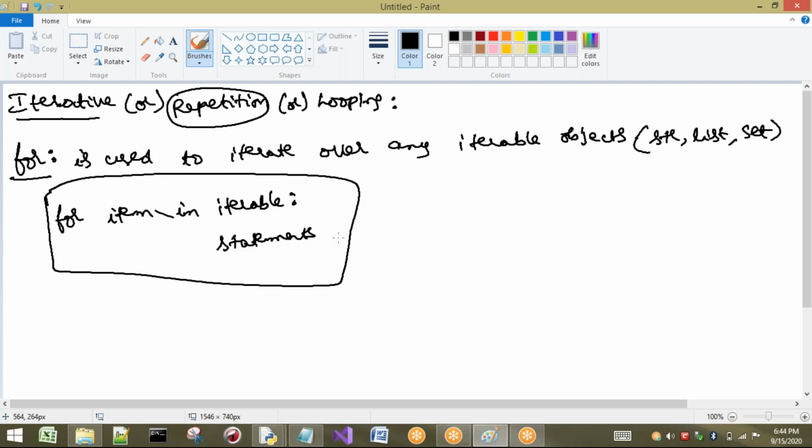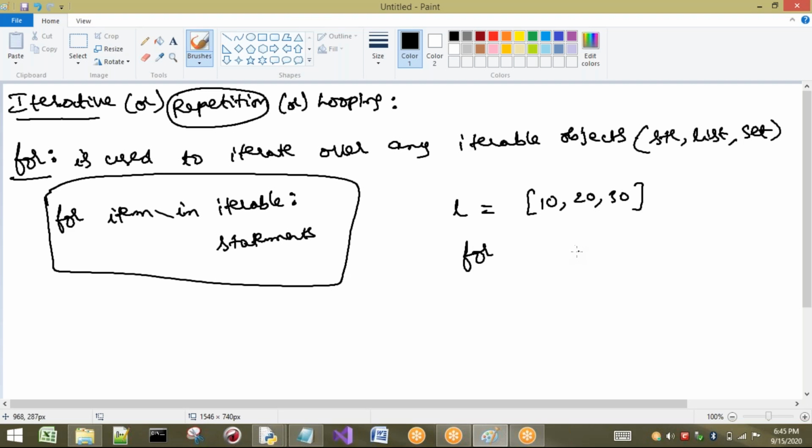Right, now see here, iterable means what? Which can be iterated are called iterable. That means, for example, I'm going to take 10, 20, 30 in some L equal to this one. Now I want to print each and every item in my list individually. Then what do I have to take? I have to go for a for loop.